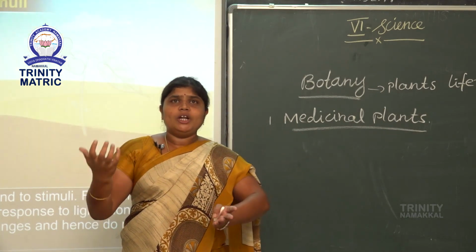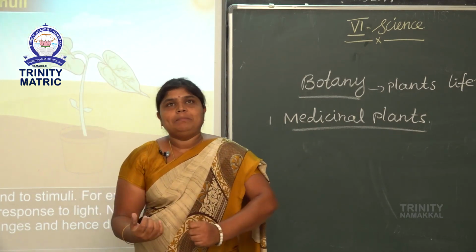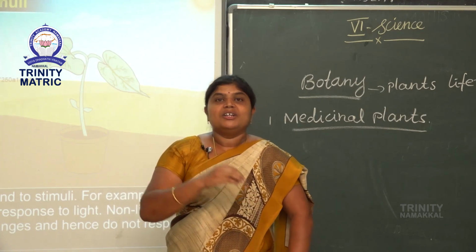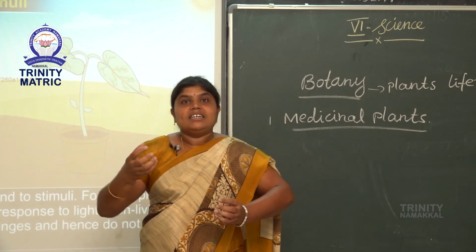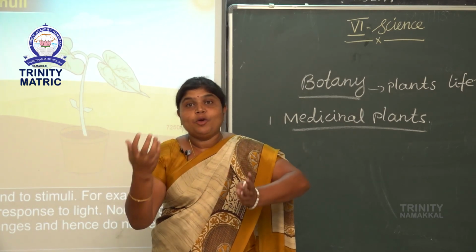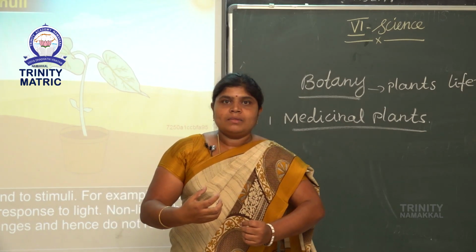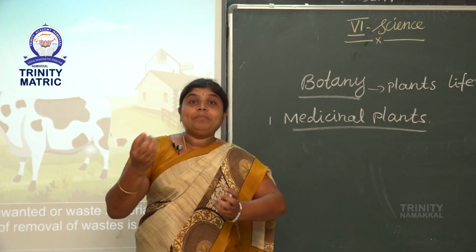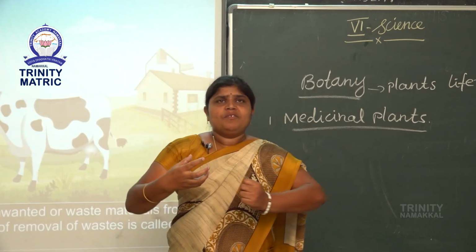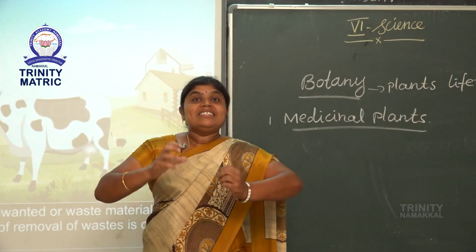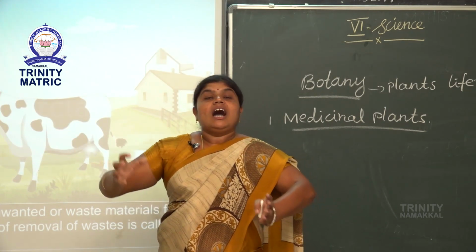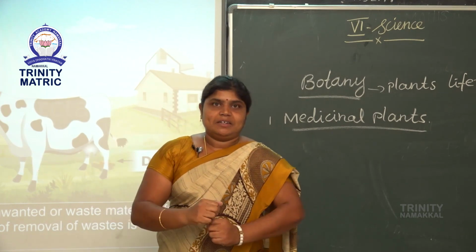So the medicinal value of plants means, for example, aloe vera, tulasi, neem, then country porridge. Country porridge means omavalli. Then pepper. Most of the things in our kitchen have medicinal value.